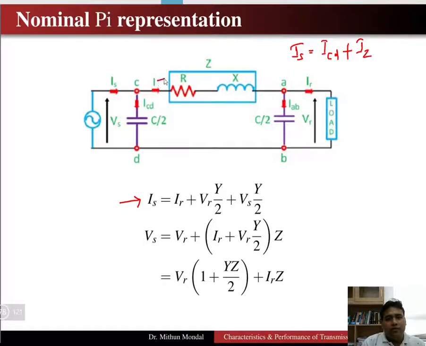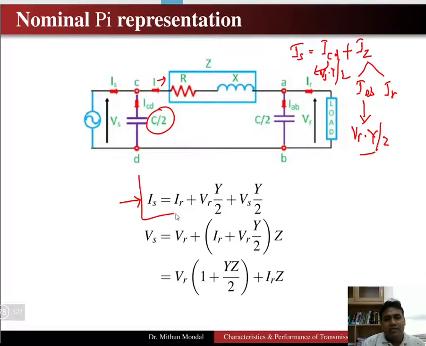Now this current IZ can again be divided into two parts, IAB and IR. The IAB current can be written in terms of admittance, so it is equal to VR, the receiving end voltage, into Y by 2. And the ICD current can be written in terms of Vs into Y by 2. So we get the equation Is is equal to IR plus VR Y by 2 plus Vs Y by 2.